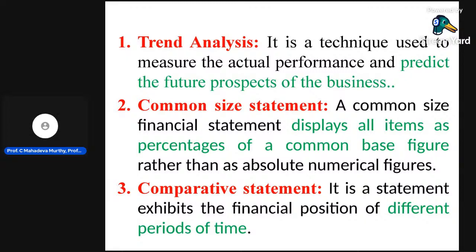Yes, these analysis and interpretation techniques are most important: trend analysis, common size income statement or position statement, and comparative statement. These are all most important for every business organization. Every activity is unique. It tells about the significance of the activity.